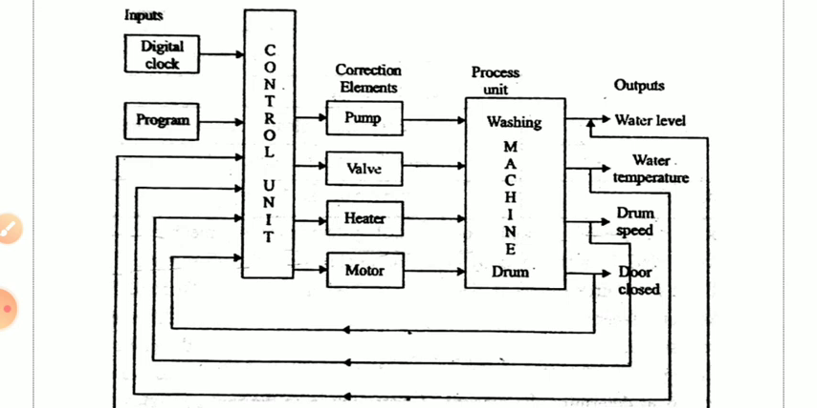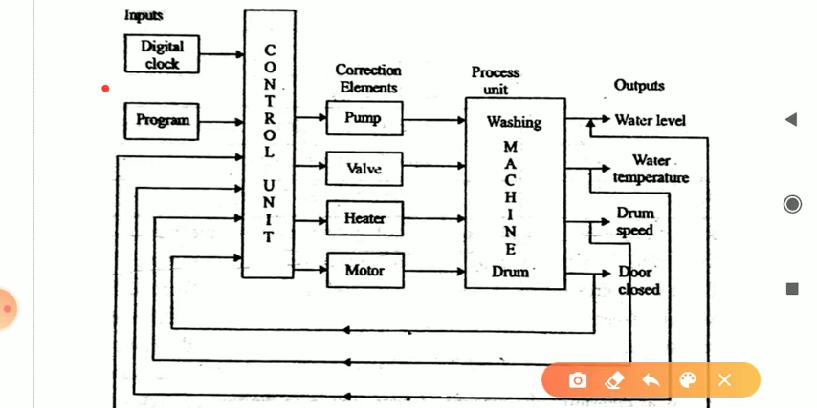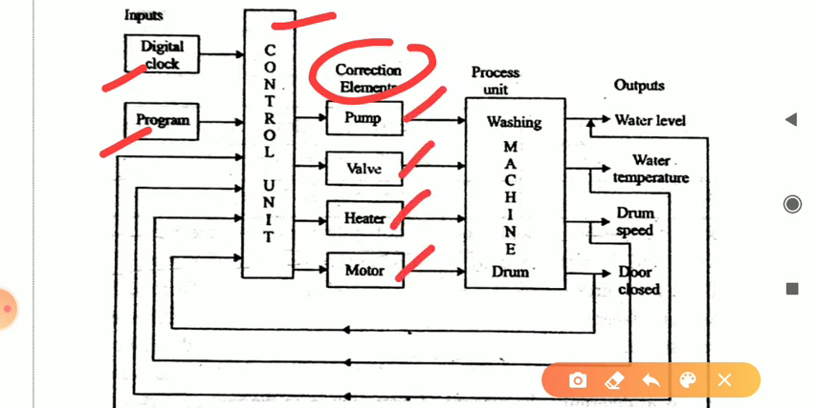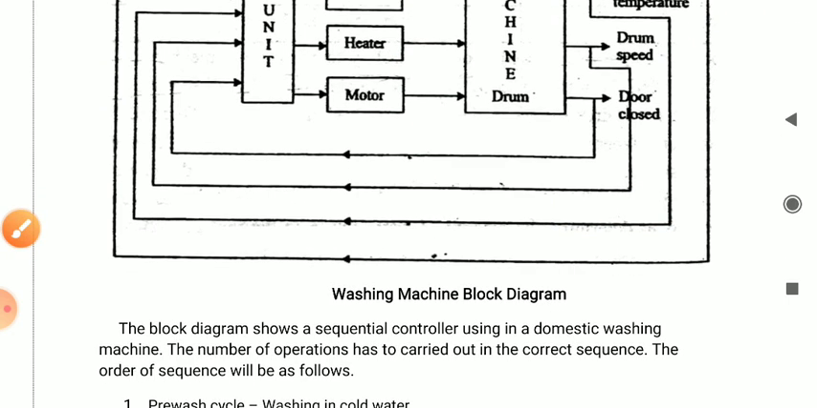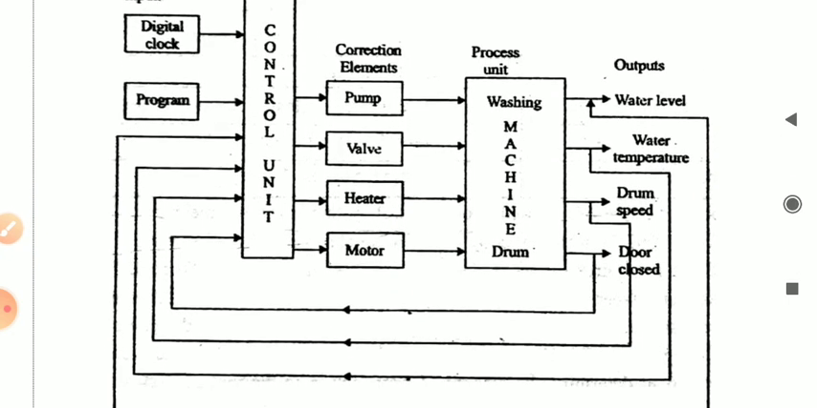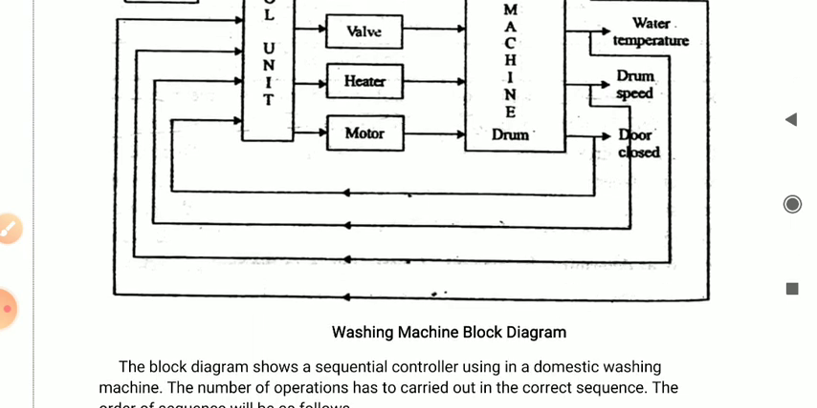In a washing machine, what are the components? One is the digital clock, second is the program, next is the control unit. Next you have the correction elements, which are the pump, valve, heater, and motor. Next is the processing unit, in which you have the washing machine drum. Next you have the output: water level, water temperature, drum speed, and door close. So this is the complete washing machine structure. This is the washing machine block diagram.